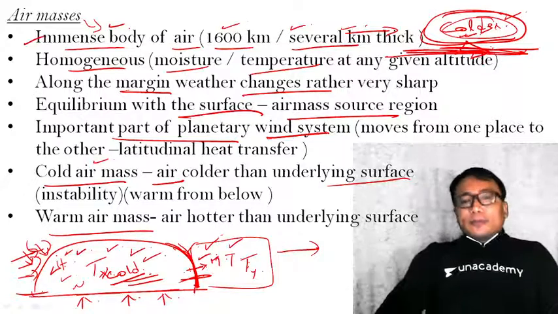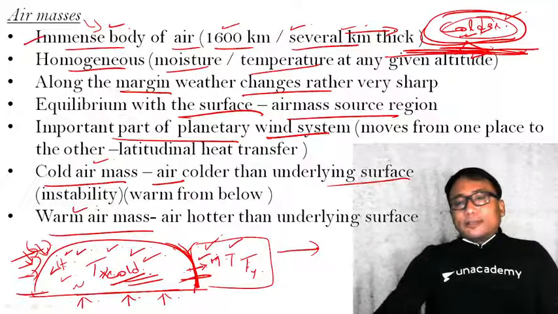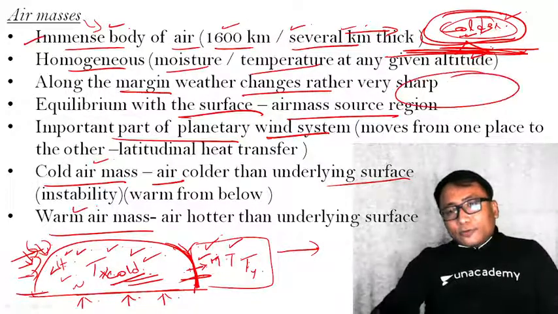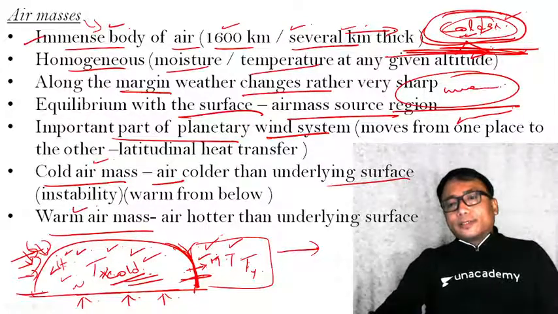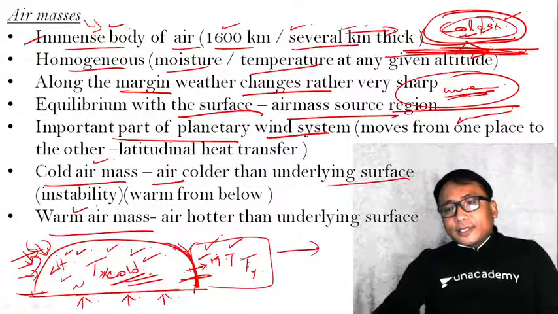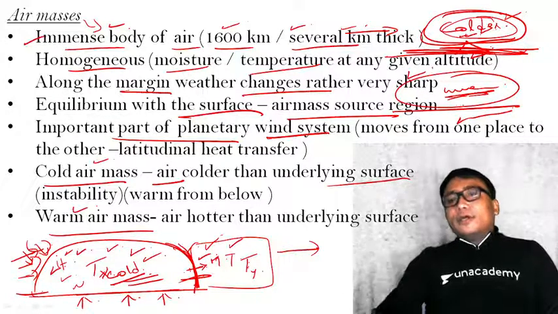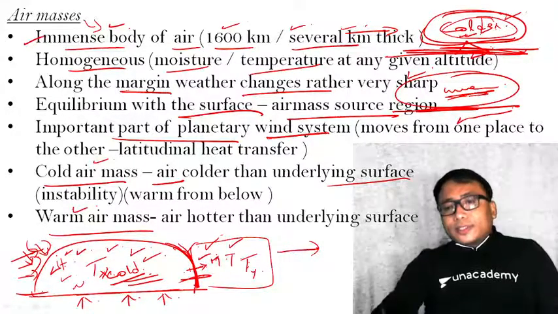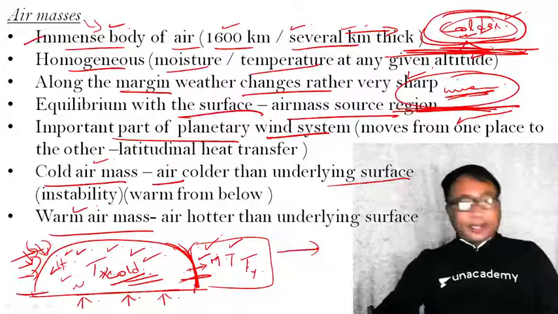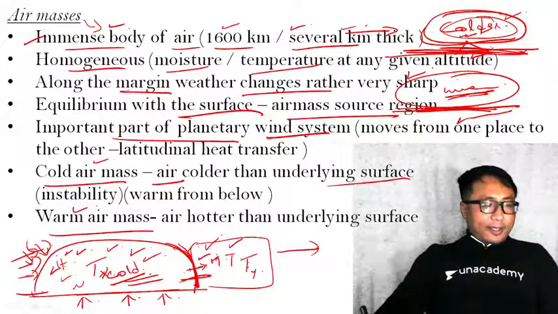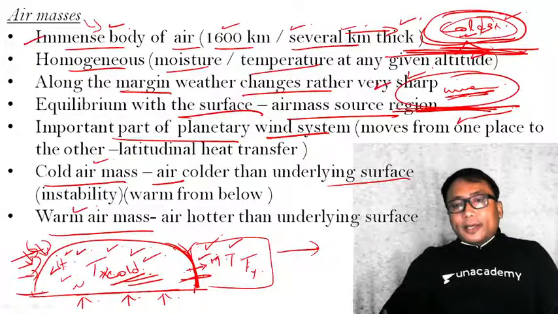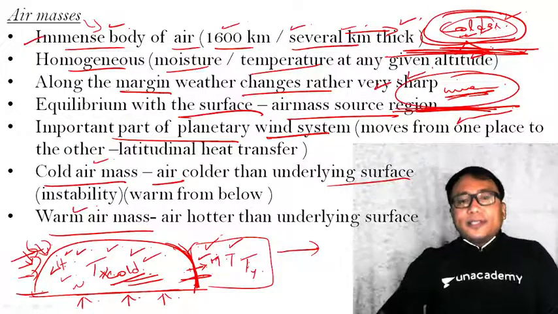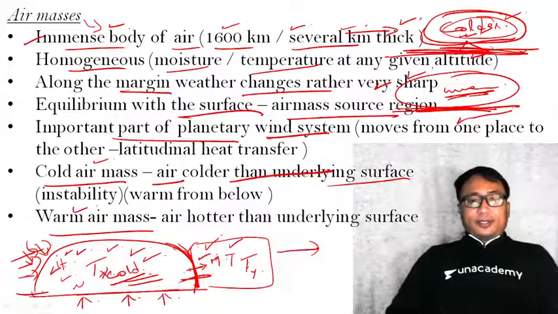Clear? Another one is the warm air mass. Similarly, if the air over the surface is warmer than the surface below, then it is known as a warm air mass. In this situation, this air mass will be cooled from below. Why? Because the surface is cooler than the air above it. Clear? Now, cold air and warm air is a relative concept depending on the surface.